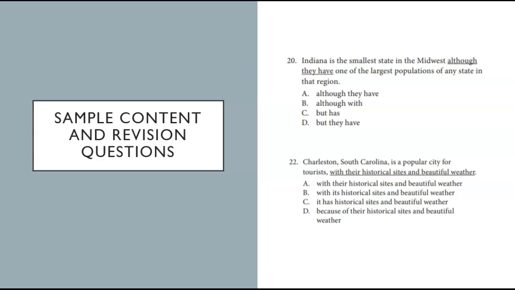So let's read the question and read each of the answers and see which sounds the best and fits the punctuation of the sentence. Indiana is the smallest state in the Midwest, although they have one of the largest populations of any state in that region. Indiana is the smallest state in the Midwest, although with one of the largest populations of any state in that region. Well, both of those are going to make this a run-on sentence, and that means the second sentence is going to be a fragment, but the punctuation doesn't exist for either. Let's see about the but sentences.